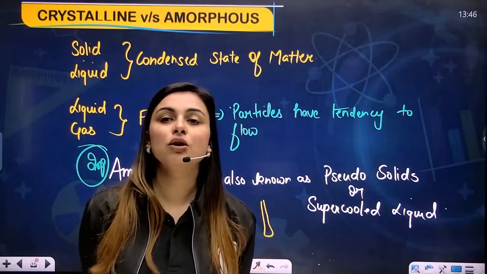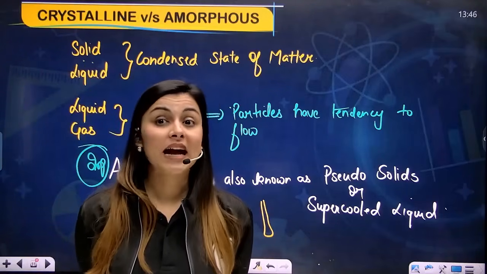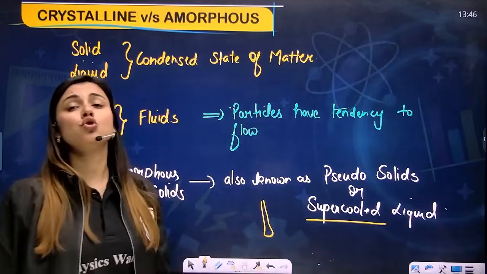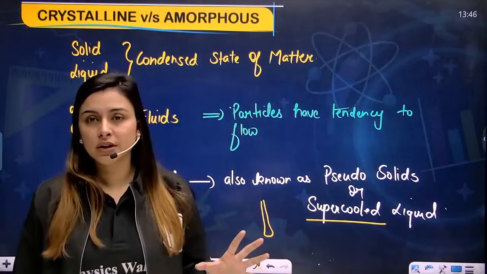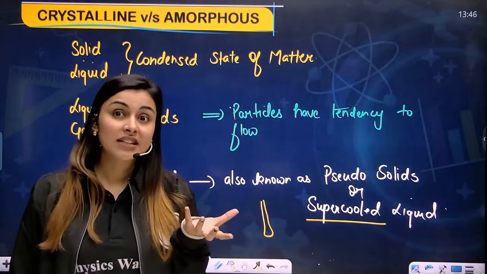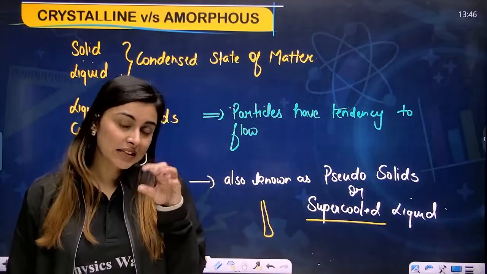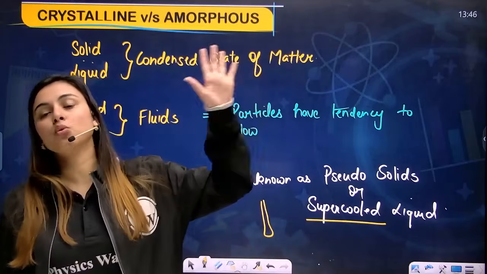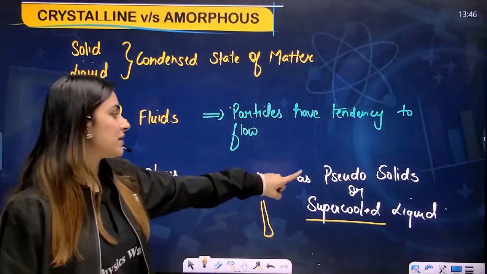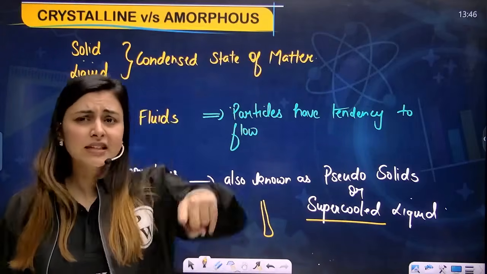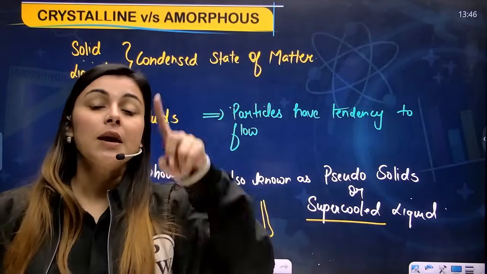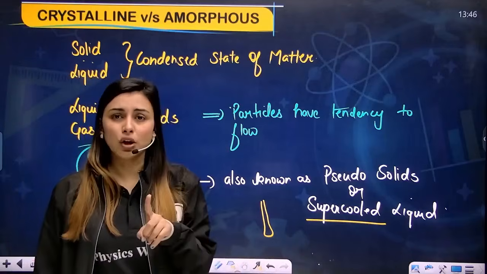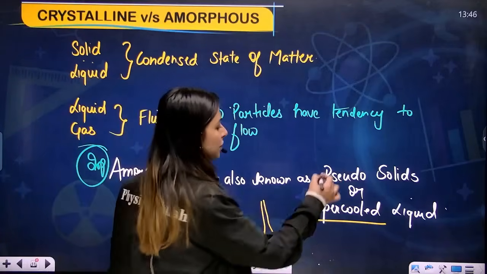This is the tendency of a solid to flow, and that is the reason we say that amorphous solid is a super cooled, highly cooled liquid, because it has a tendency to flow. So definitely it has some properties of a liquid. So we'll say that it is a super cooled liquid. Okay, one name is this and the other is pseudo solids, because it is a solid. Amorphous is a solid, but it is not behaving like a solid, right? Yes, it is a fake solid. That is the reason pseudo means fake.